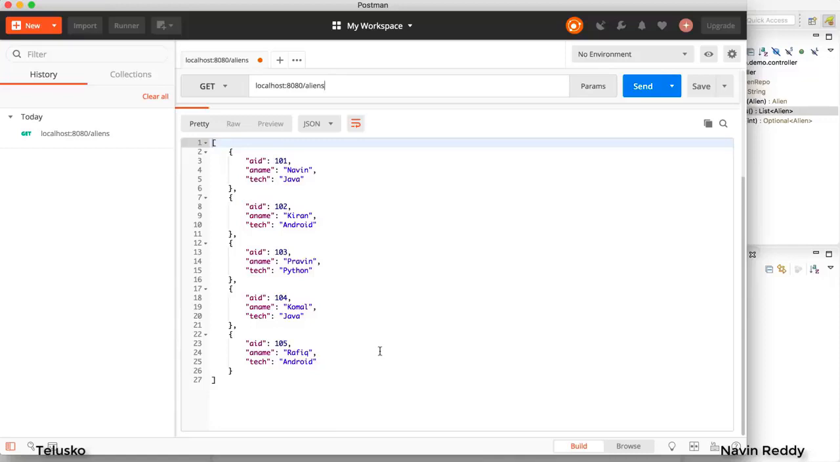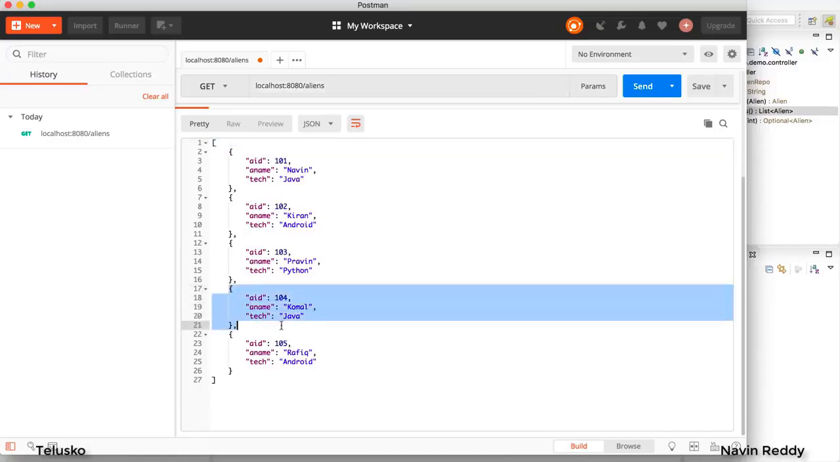Now, get is working, post is working. So we were able to send data, we were able to fetch data. What about updating? What about deleting? So let's try deleting first. I want to delete this data, which is, let's say, 104 Komal Java. I want to delete this data.